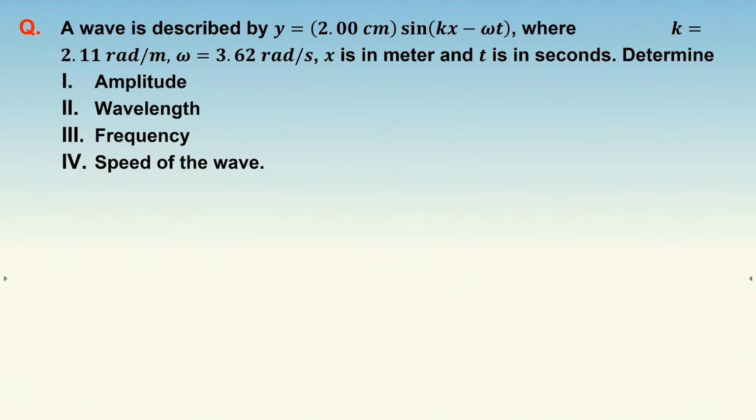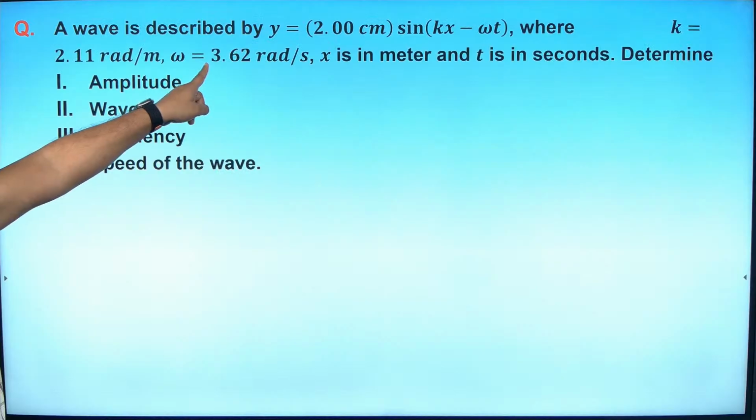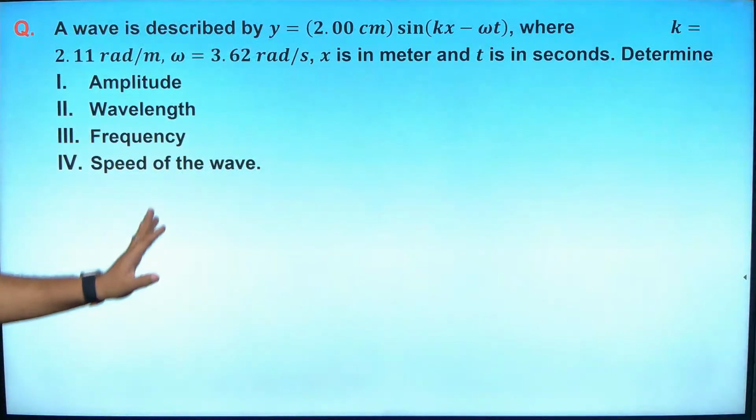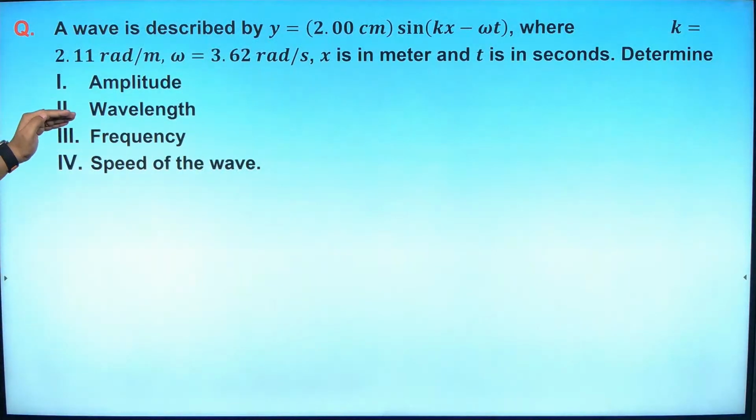They have given a wave. The equation is 2, in centimeters, sine of kx minus omega t, where k is given as 2.11 radian per meter and omega is given as 3.62 radian per second. They are asking you to find the amplitude, wavelength, frequency, and speed. That is a very simple question.